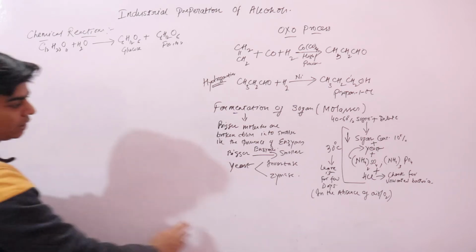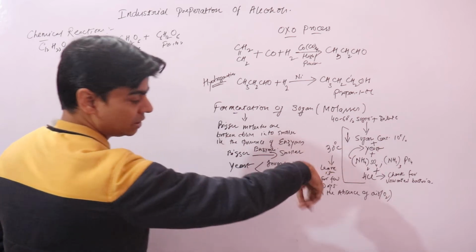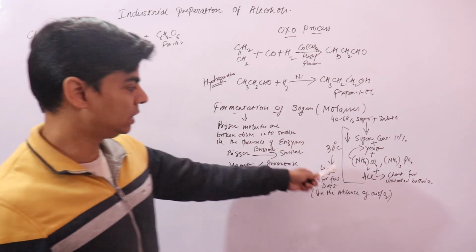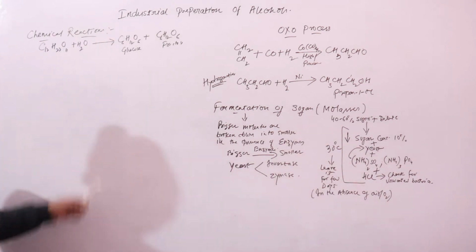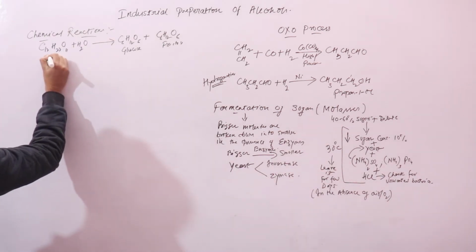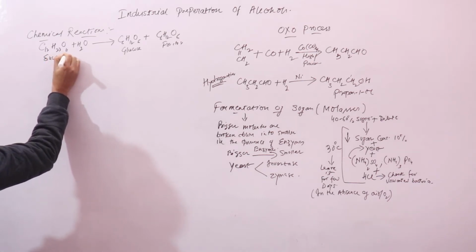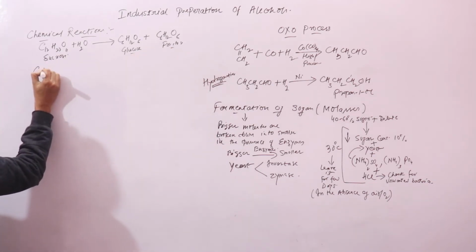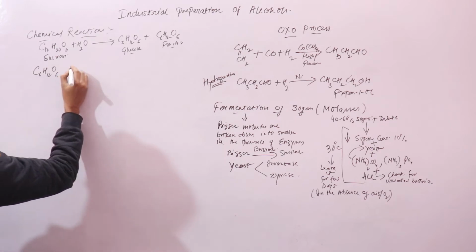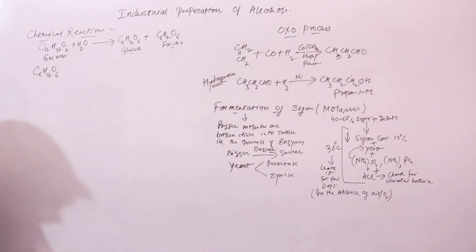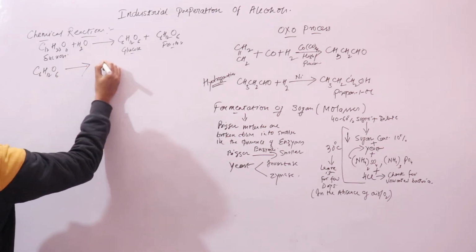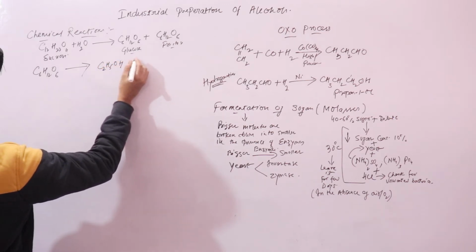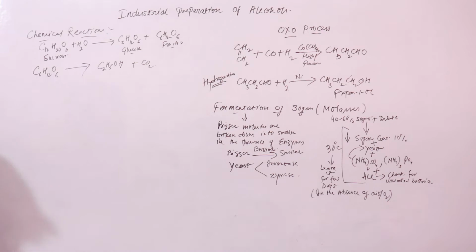So the first reaction that will take place in this mixture, where you have sugar, yeast, ammonium sulfate, HCl, is this, where sucrose will change into glucose and fructose. Now this glucose and fructose will change into ethanol, C2H5OH plus CO2, right?